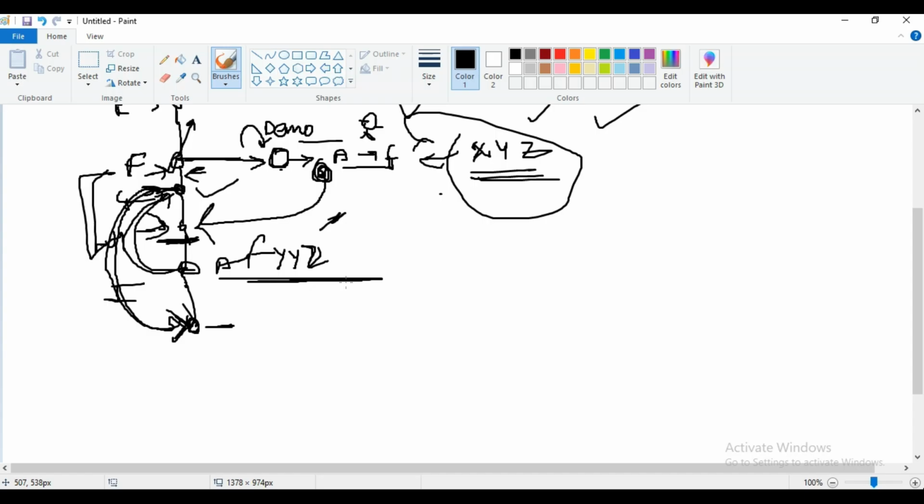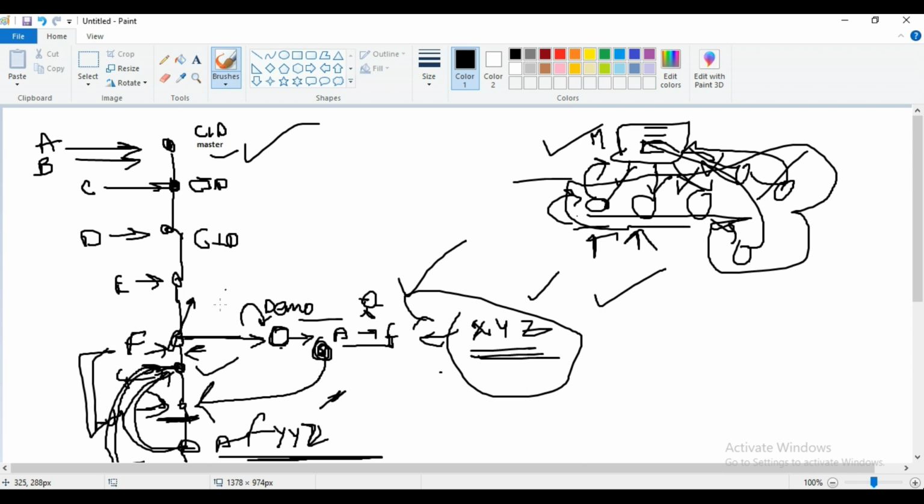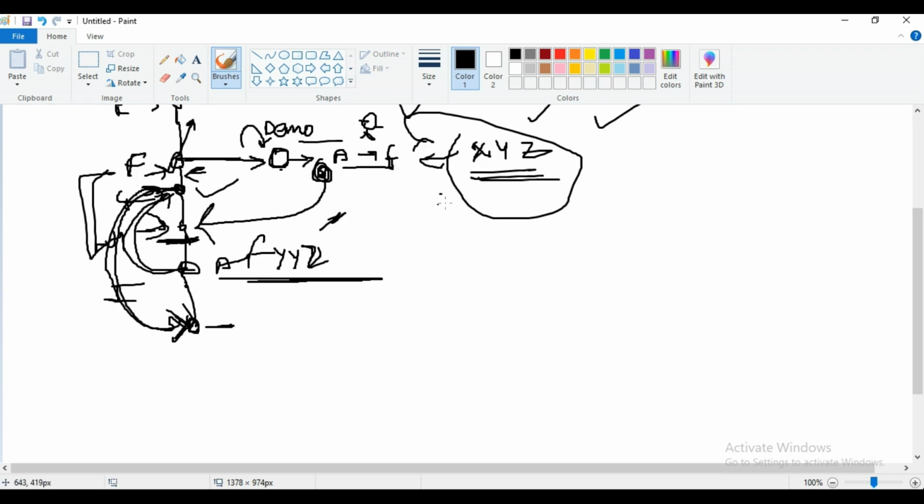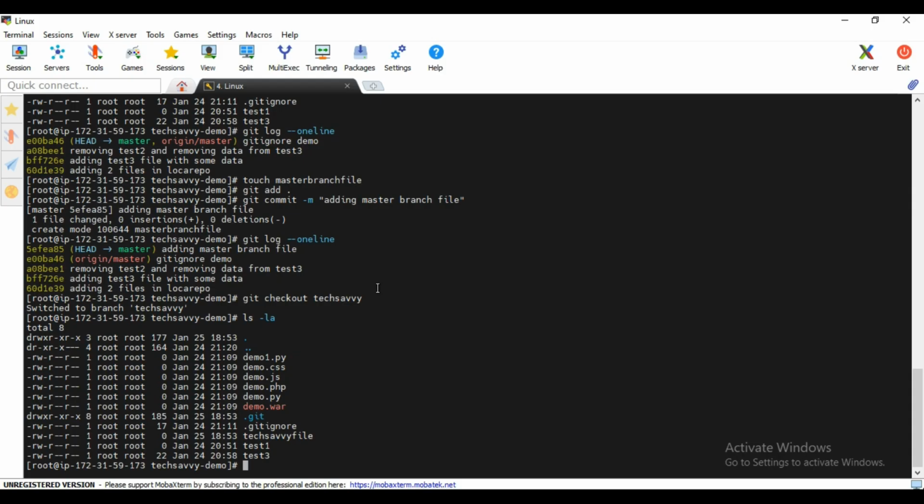No, at the current stage they are different branches, not connected, right? This is a different branch and this is a different branch. Now let me show you the log here.